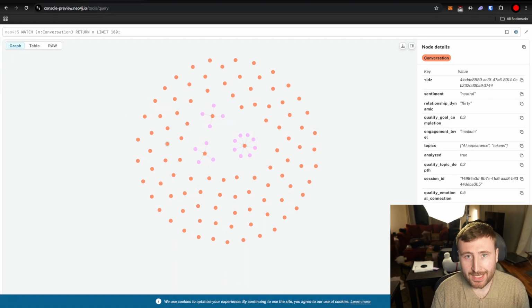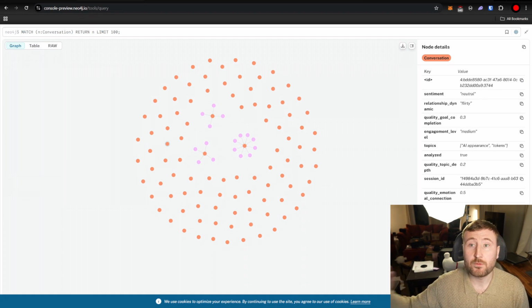When you're setting up your RinAI agent, you will need to set up an Aurora instance on Neo4j, and it's completely free, so no worries there. If you need to figure out how to set up a Neo4j instance, there's plenty of instructions on how to do that. You will also need to have a MongoDB instance set up as well. So the messages flow to MongoDB, and then you process them into Neo4j later. That's how we do it.